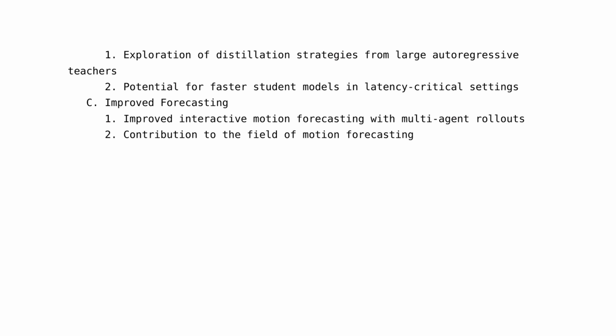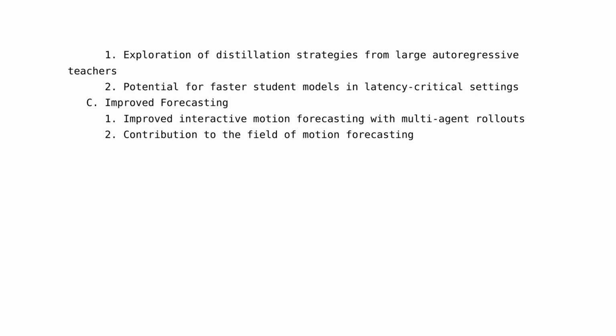Key insights. 1. Future applications. The proposed method can be used in model-based planning frameworks, allowing a search tree to be formed over the multi-agent action rollouts. This suggests potential applications of the model beyond its current use. 2. Distillation strategies. The paper suggests exploring distillation strategies from large autoregressive teachers for faster student models in latency-critical settings. This indicates potential avenues for further improving the model's efficiency and speed.